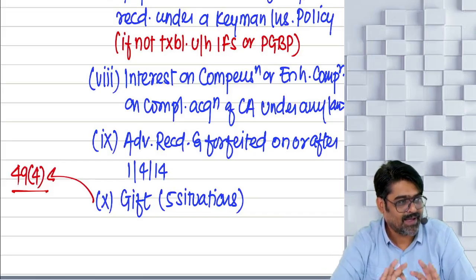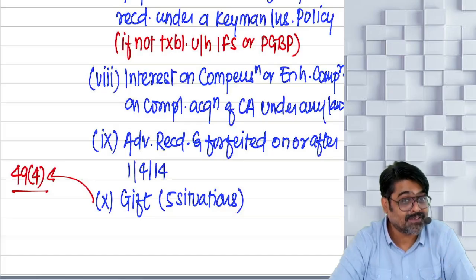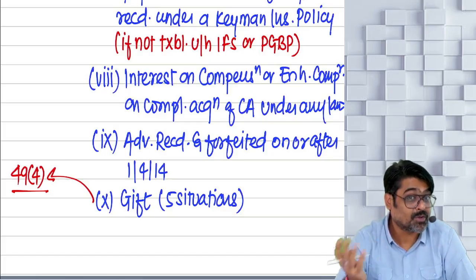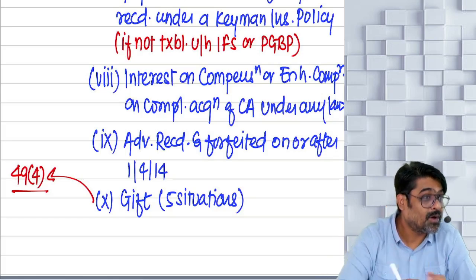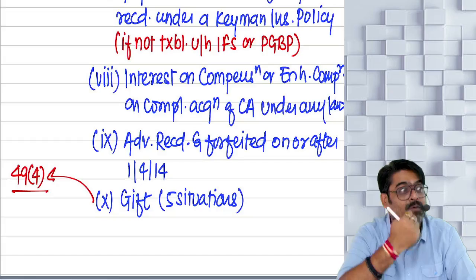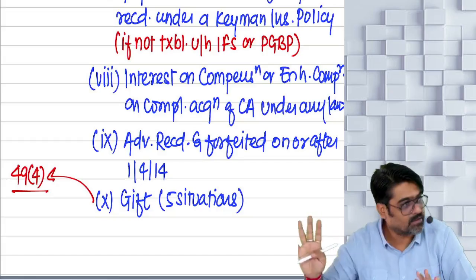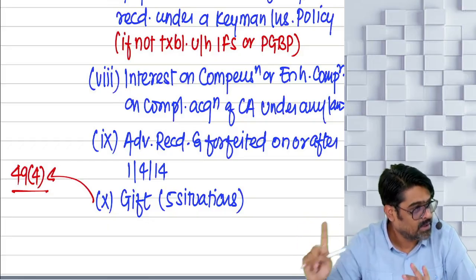Any asset received by way of a mode specified under section 49(1), gift is a mode specified under section 49(1), so cost to previous owner is taken as cost. Here that cost will not come. 49(4) will come. How is that possible? So all those things I am going to discuss with clause number 10.